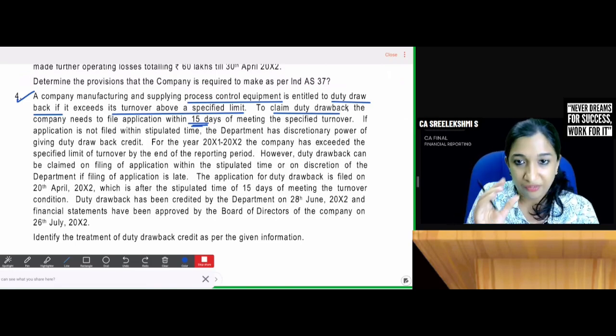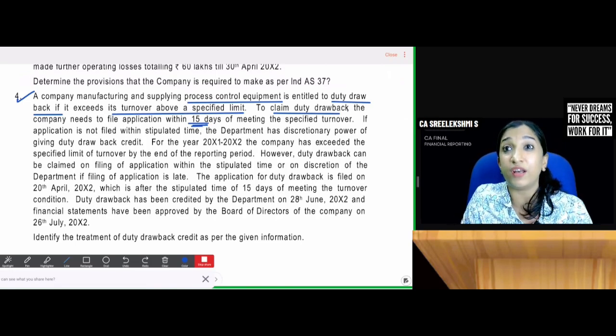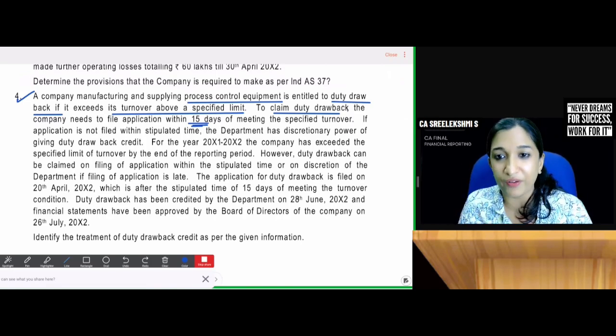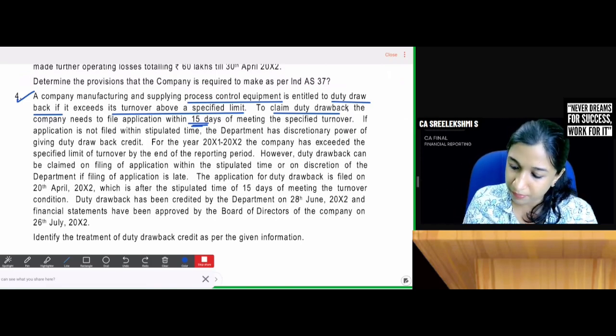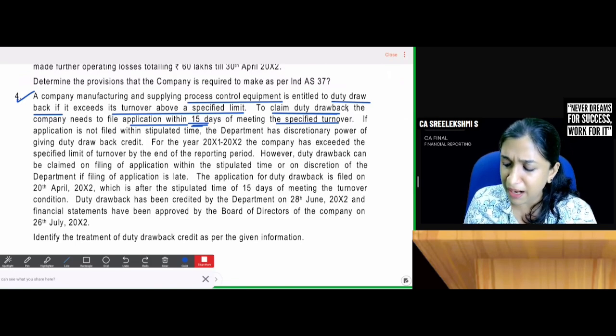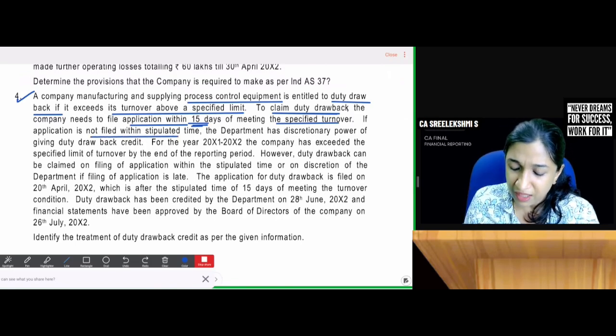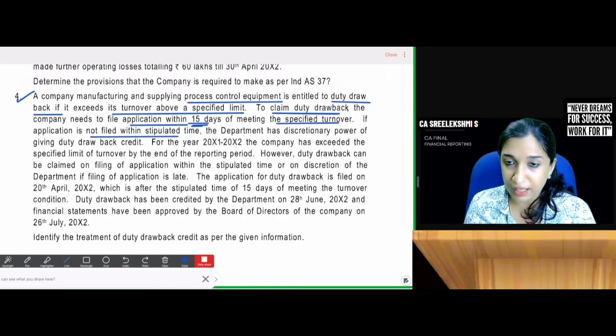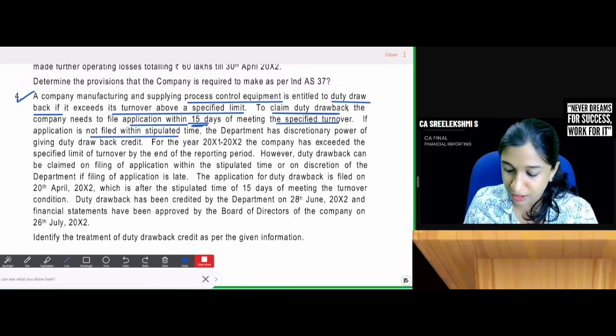If 100 crores is the specified turnover and I reached it on 31st October, then by November 15th I need to file the application to claim. If the application is not filed within the stipulated time, the department has discretionary power of giving duty drawback credit. If you are not doing it on time, it is up to the department to decide whether to give or not.